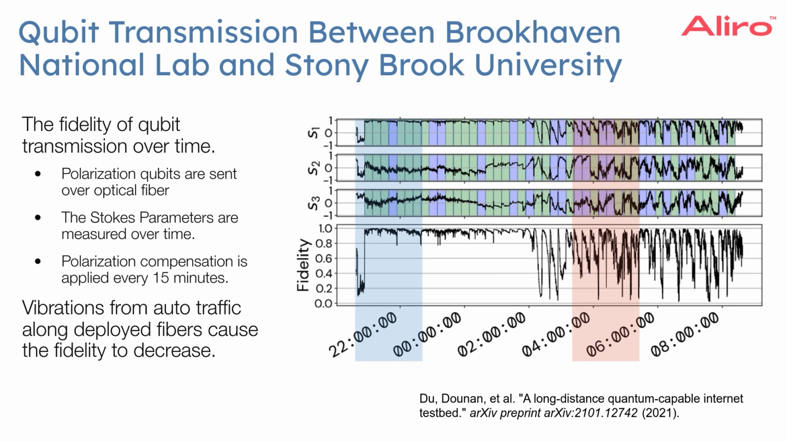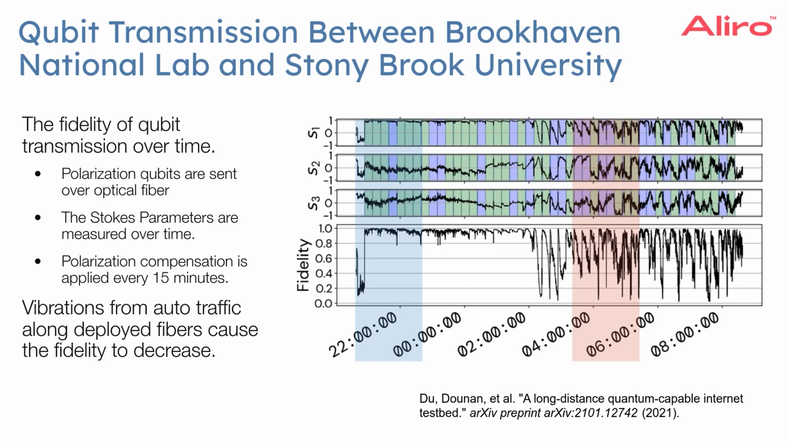To do this, there were 3 different measurements that need to be performed, which are these Stokes parameters, which are the 3 bars at the top of this graph. So this S1, S2, and S3 are the expectations of measurements in different bases X, Y, and Z. This measurement data is combined to estimate the fidelity, and this fidelity is tracked throughout the span of about 10 hours here.